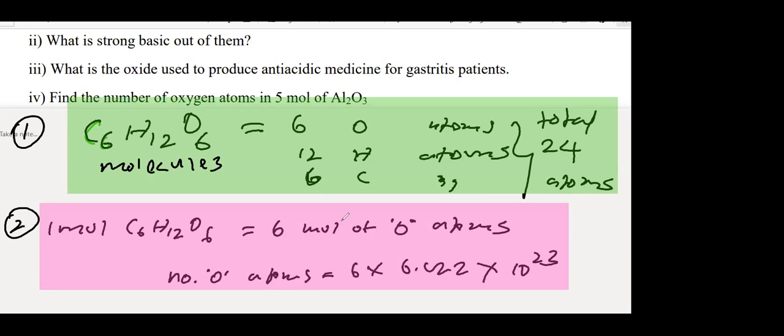Now if you want to find the total atoms in 1 mole of glucose, what is the number I should put here instead of 6? Any volunteers? Yes? Netu?